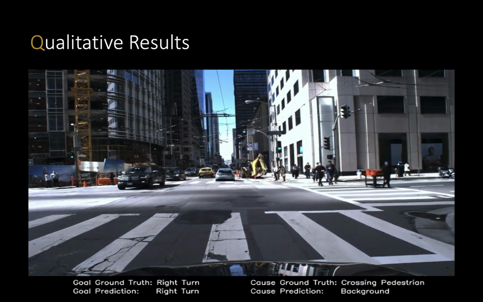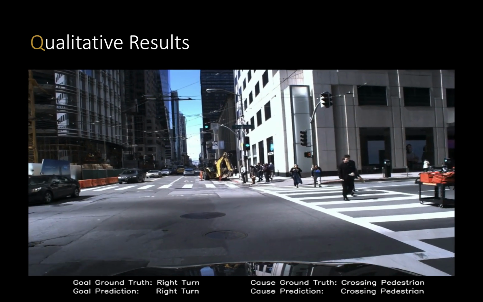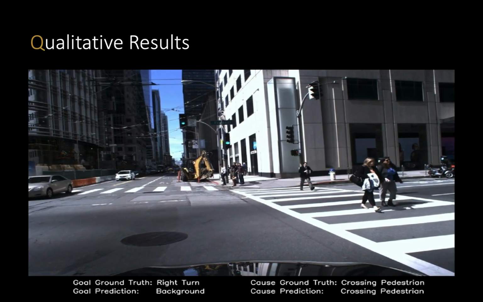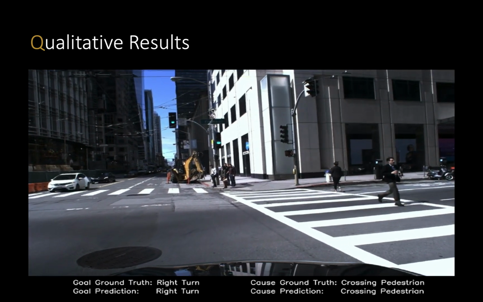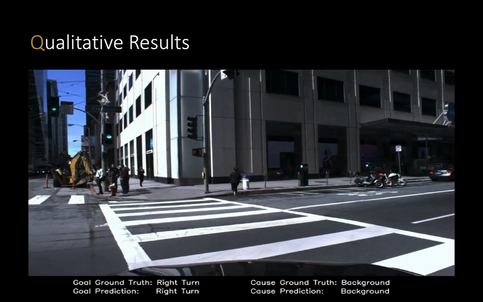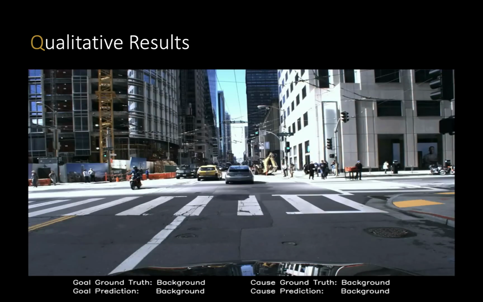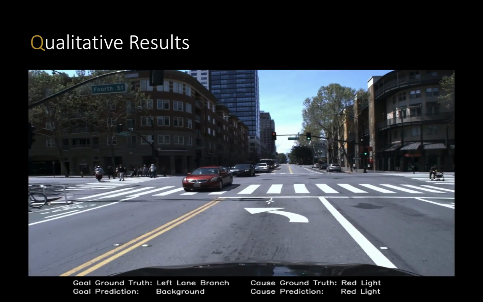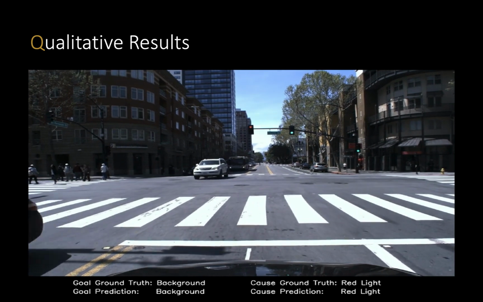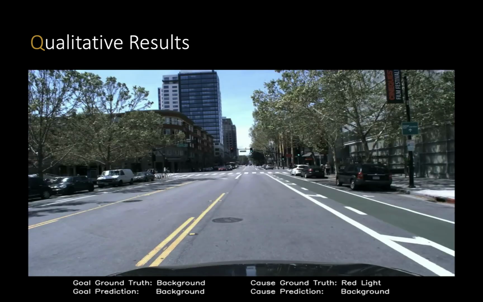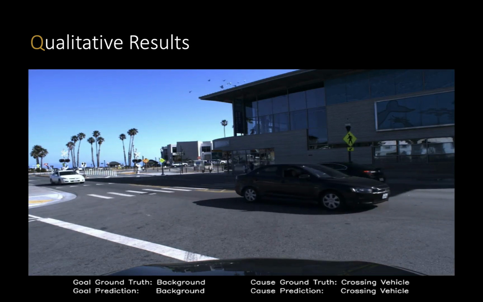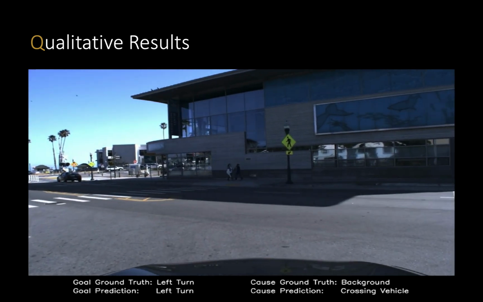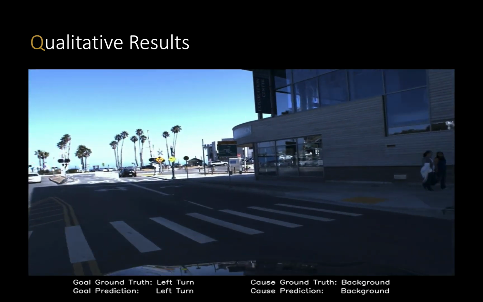We selected some interesting examples for visualization. In the first example, our model predicts the ego car is yielding to a crossing pedestrian before turning right. In this clip, it is first detected as taking a left lane change and then stopping for the red light. And then, this is an example where the ego car first yields to the crossing vehicles and takes a left turn afterwards.